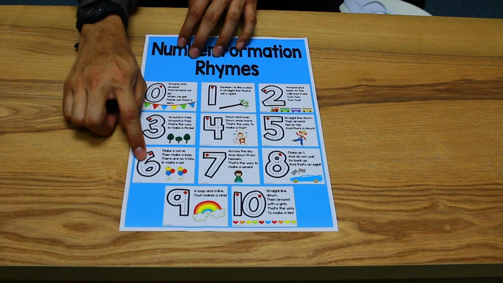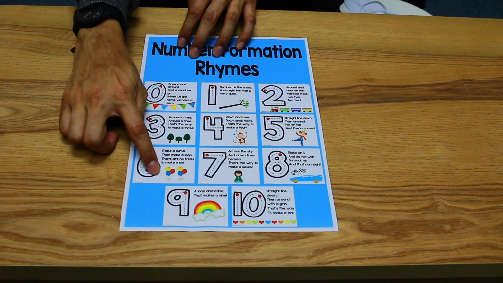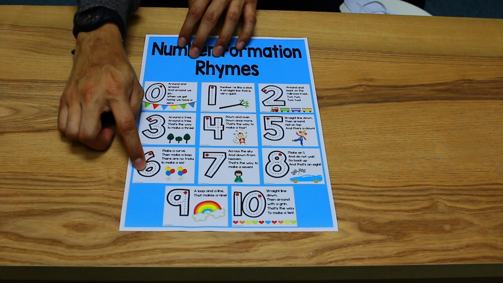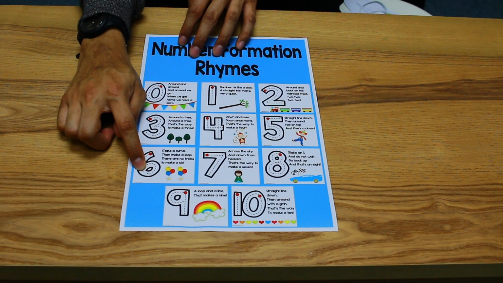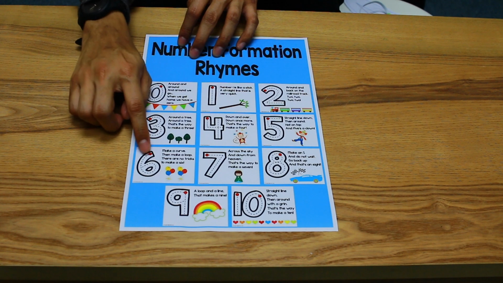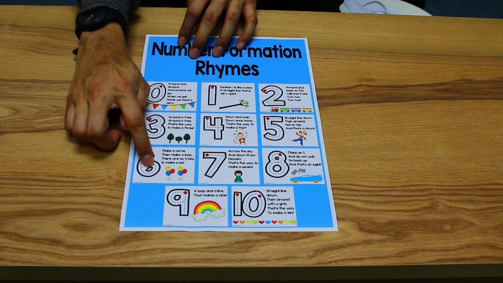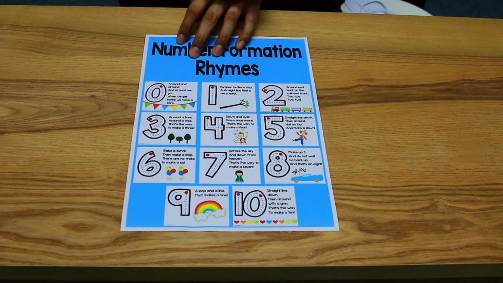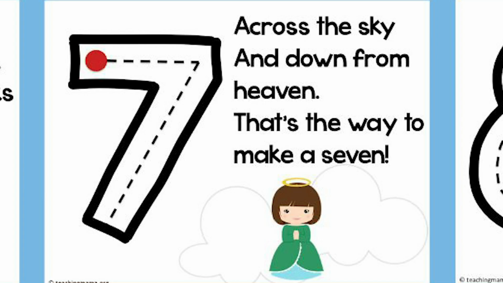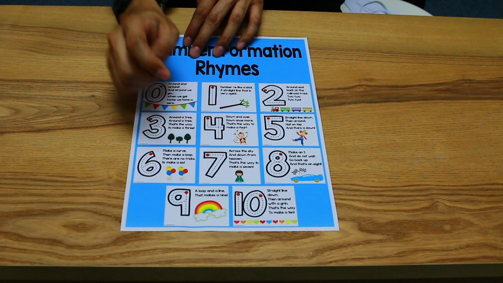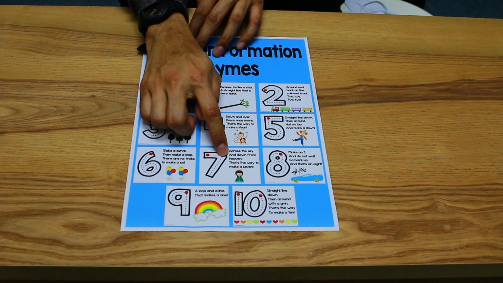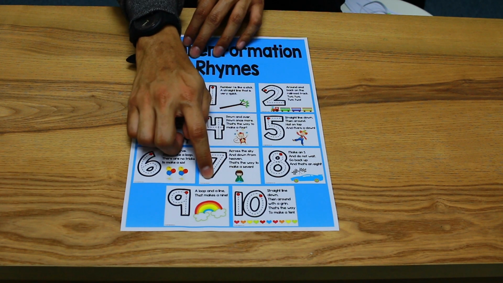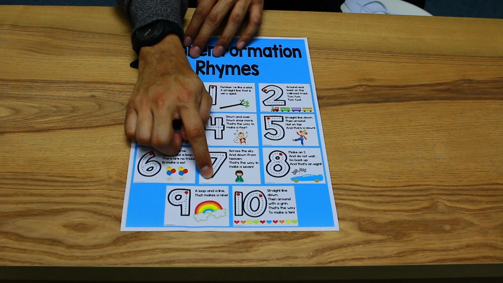So make a curve, then make a loop. There's one trick to make a 6. Now you try it. 1, 2, 3. That's number 6. Now let's move on to number 7. How do we do the number 7? Across the sky and then down from heaven. That's the way to make a 7.